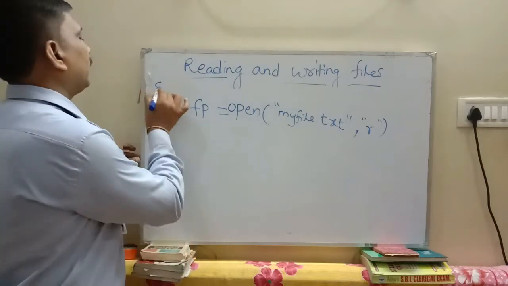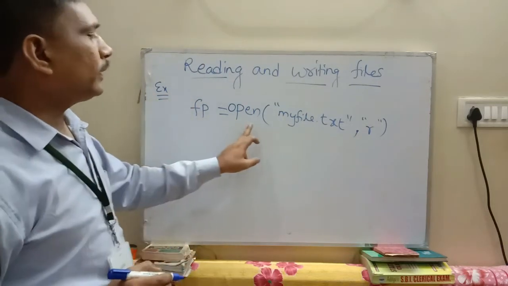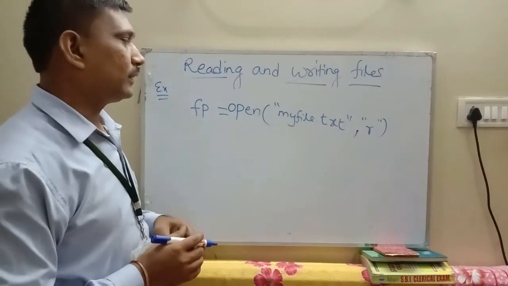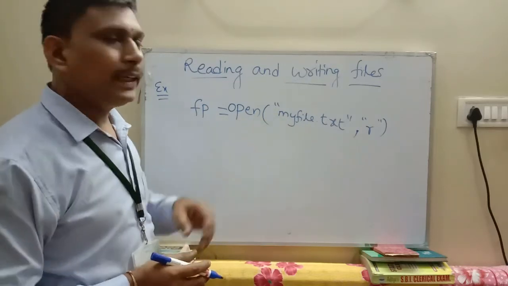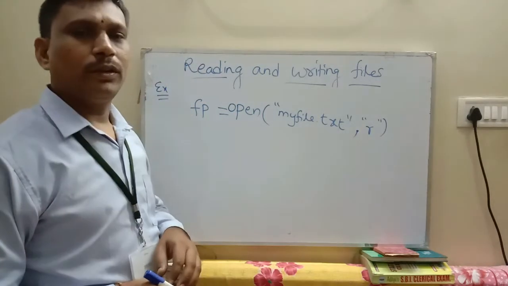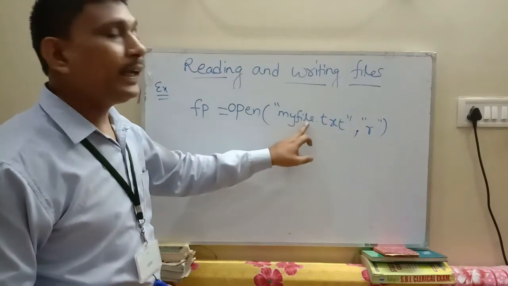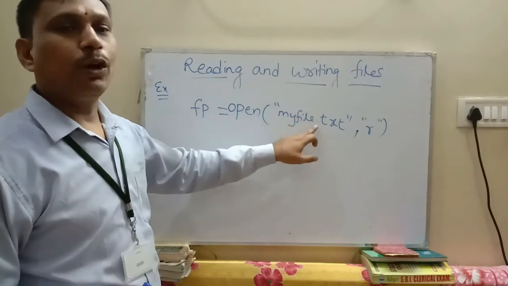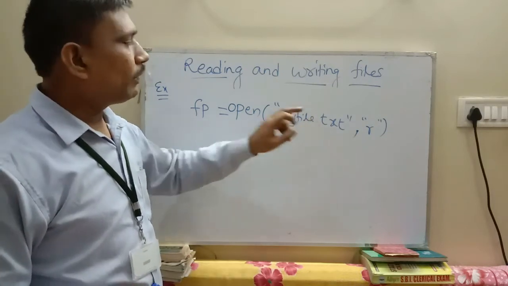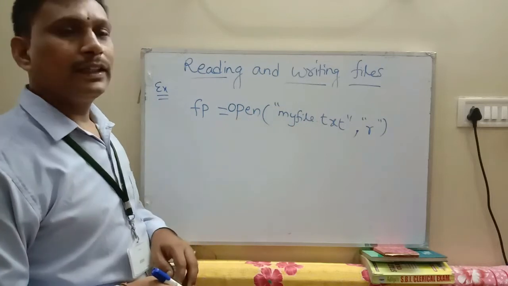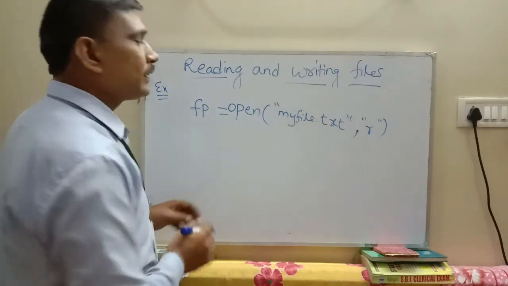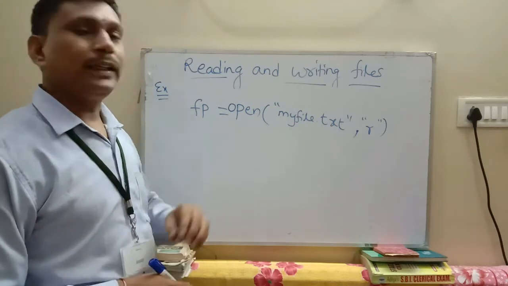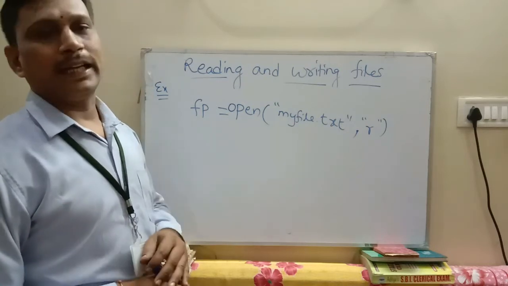So for example, I am opening an already existing file, as we already discussed. When you are opening a file in read mode, this file must exist. Suppose it does not exist, then opening it returns an error, file not found error. This point was discussed in the previous class.